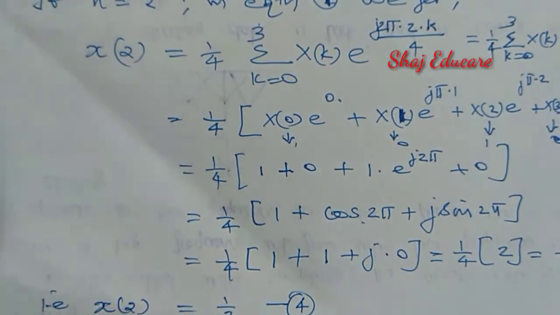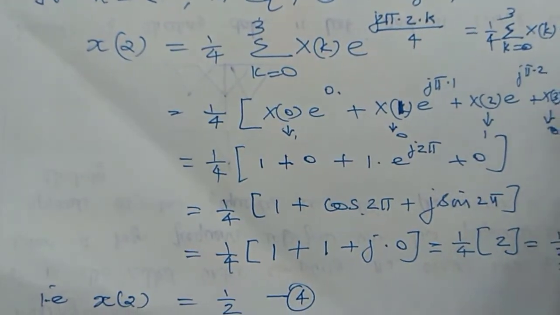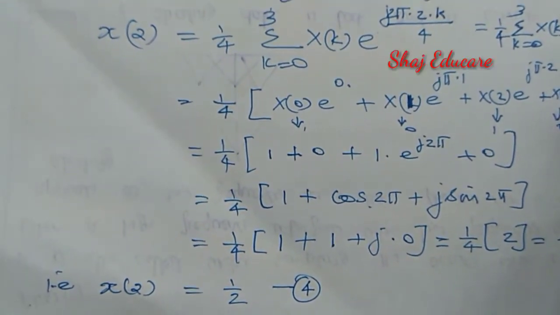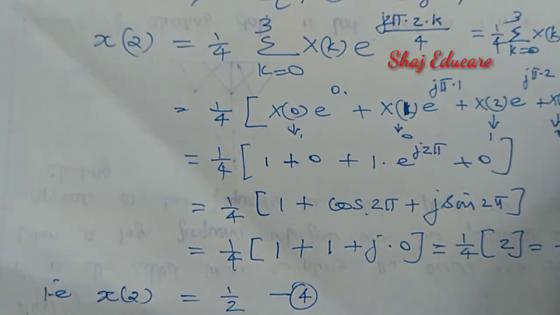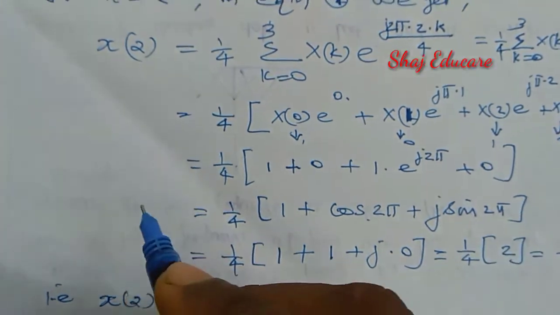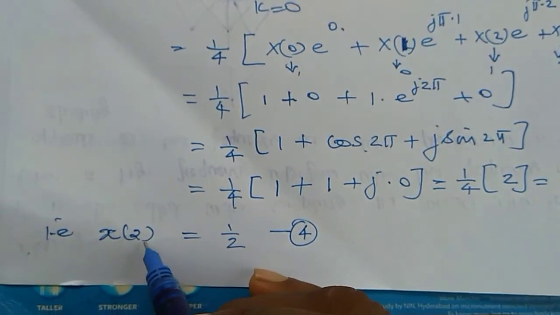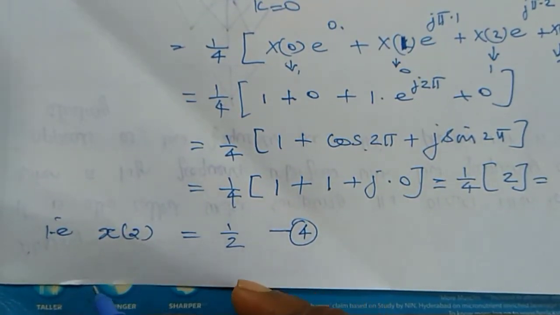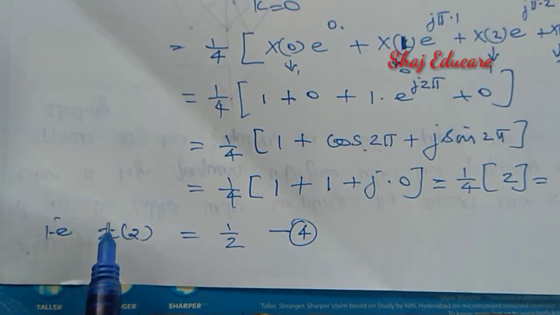Okay. Now similarly, let us evaluate the value of x of n for n equal to 3, the next number after x of 2.